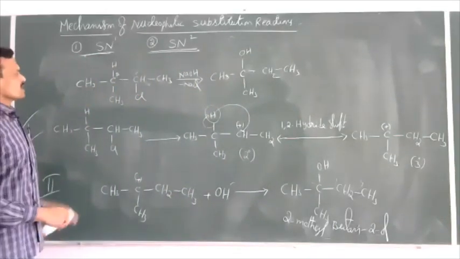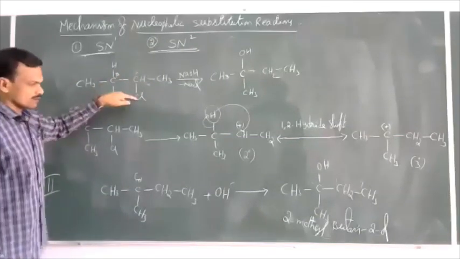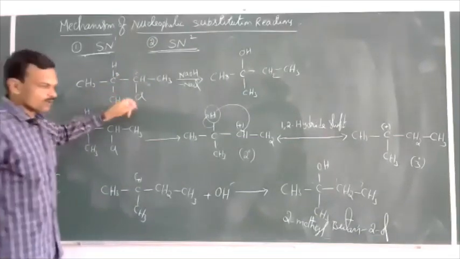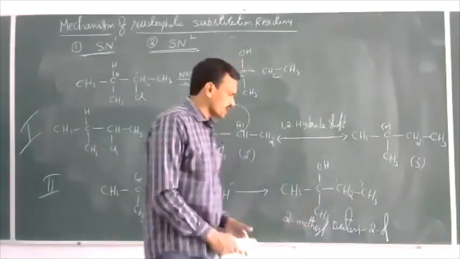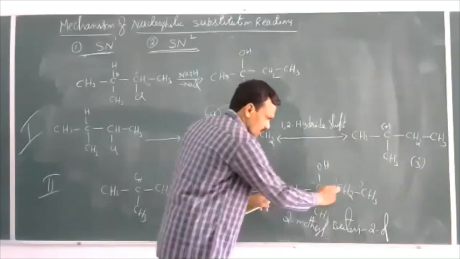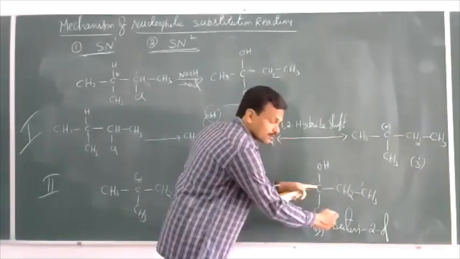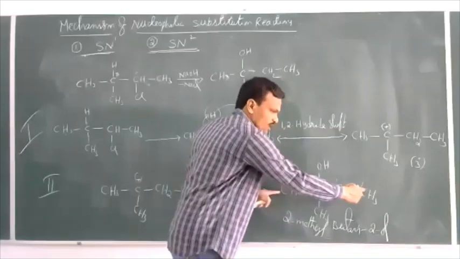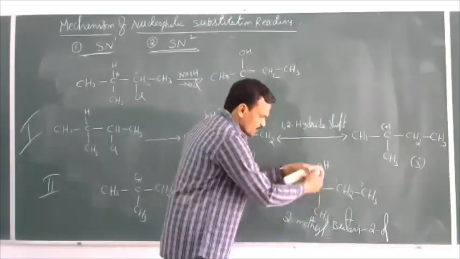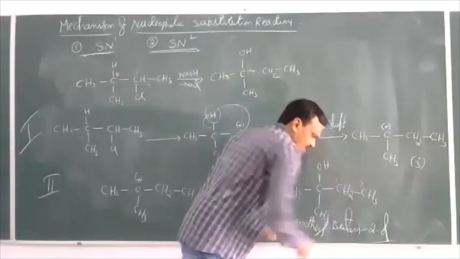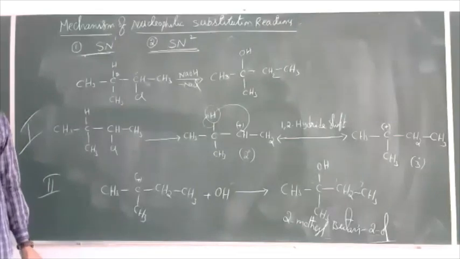Actually, our expected product is 3-methyl butane 2-ol. Okay, but what did we get here? 2-methyl butane 2-ol, because of rearrangement. So 1, 2, 3, 4. At the second position, a methyl group is there. 2-methyl. Root word is but. Single bonds are there in butane. At the second position, the OH functional group is there. Ol, secondary suffix. So 2-methyl butane 2-ol.